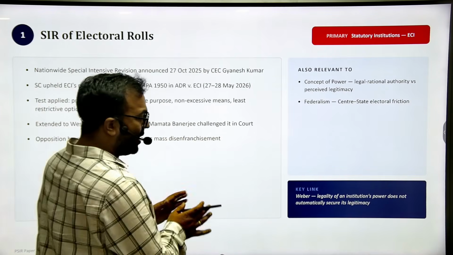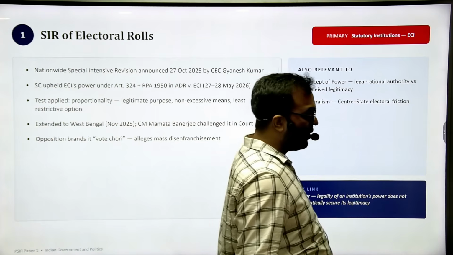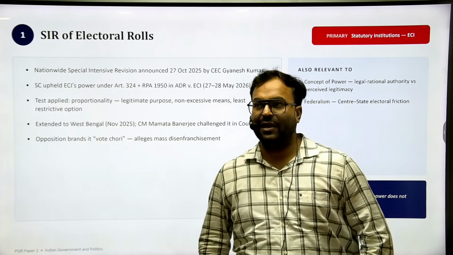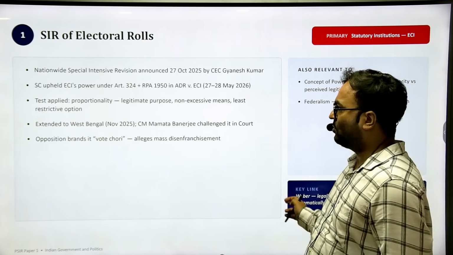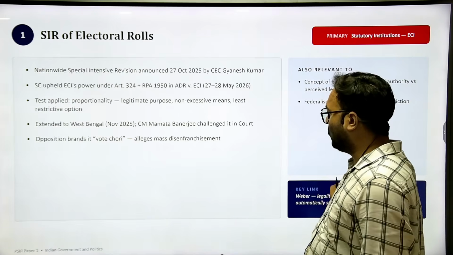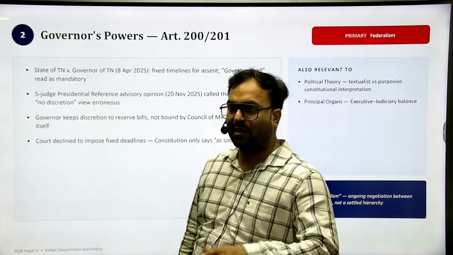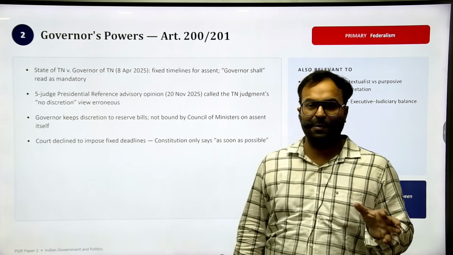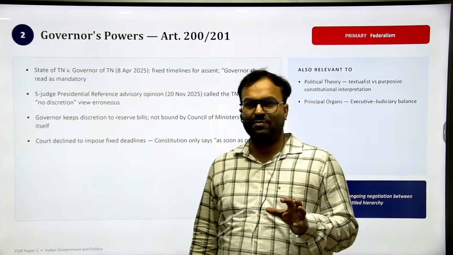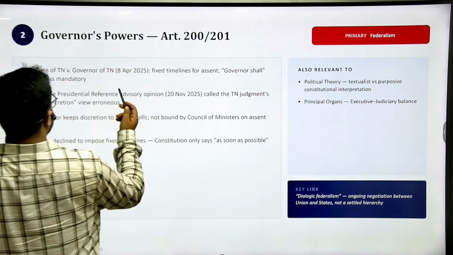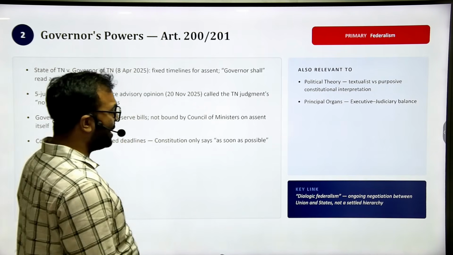Obviously we are not going into the depth because there are too many topics. We will start the in-depth discussion if you would like. If you feel that we should also do the in-depth discussion, we will do that. But first, today I am just mentioning those topics. Those who are preparing for mains this year can prepare short notes of these topics and just apply them in the examination. The second topic is governor's power under Article 200 and 201.